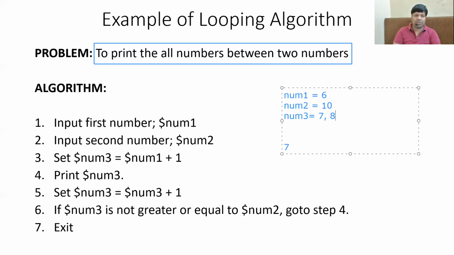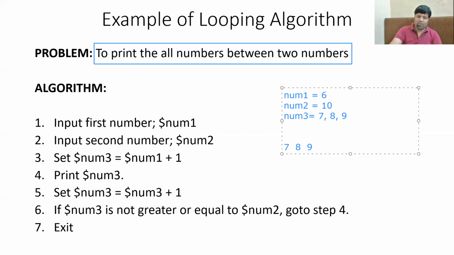What is step number 4? Step number 4 says print number 3. What is the value of number 3? It is 8. So it will display 8, and then again it will increment the value of number 3 by 1 and it will become 9. Again, instruction number 6 will check whether number 3 is less than number 2 or not. The answer is true. If the answer is true, we will go back again to step number 4. And step number 4 says print the value of number 3, which is 9.